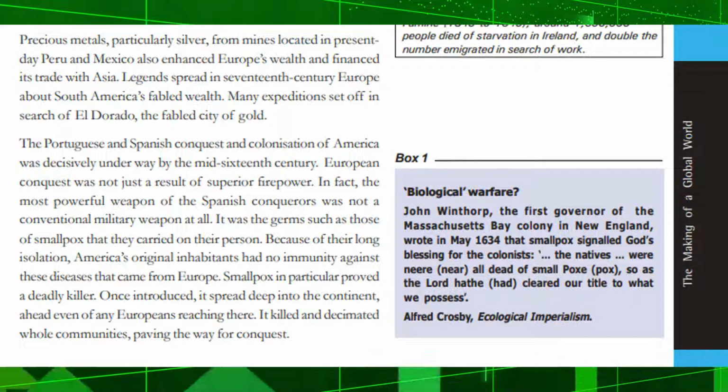Smallpox in particular proved a deadly killer. Once introduced, it spread deep into the continent, ahead even of any Europeans reaching there. It killed and decimated whole communities, paving the way for conquest.